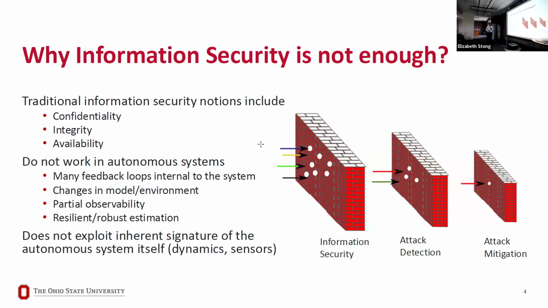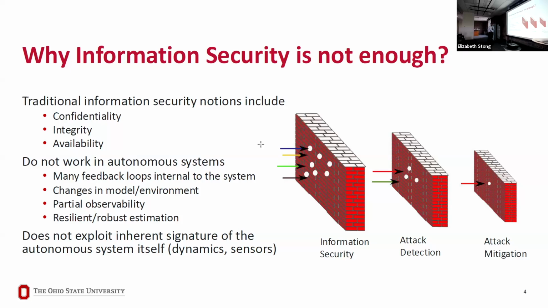The reason information security notions will not necessarily work for autonomous systems is that it works as the initial preventive measure, but if the attacker is able to get through that, then we need to exploit all the information we know about the system in order to detect and mitigate the attack. One of the things we need to worry about in autonomous systems is that there are many feedback loops internal to the system. We don't really observe them. There are changes in the model and environment. In the morning, at 8 o'clock, this room was completely empty. At 11 o'clock, now this room is completely full.